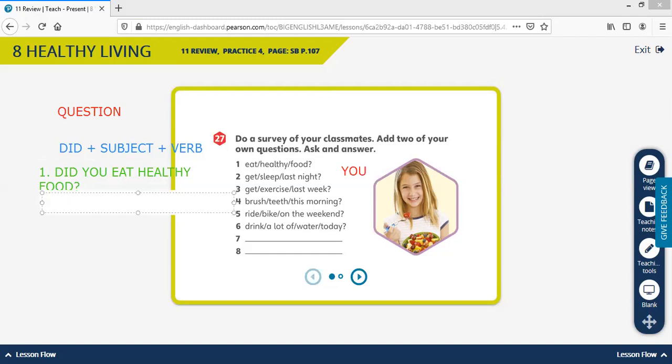For number two, we have did, and then the subject, you, did you, and the verb in simple form. Did you get enough sleep last night?